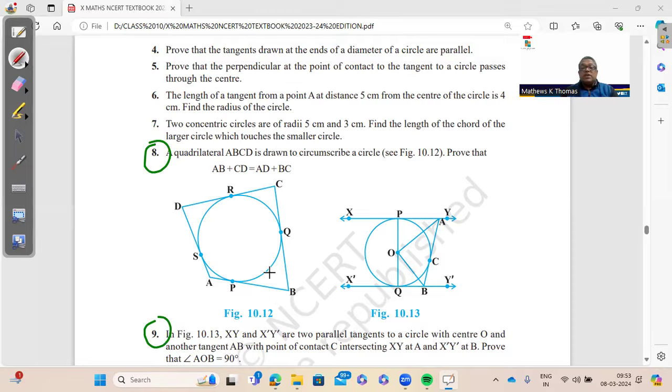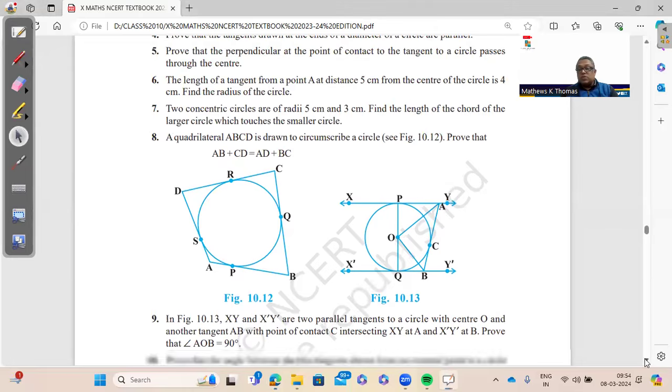Proving AB plus CD is AD plus BC. And this result also is used sometimes for a 1-marker. Suppose this is given 10, this is given 11, 12, this is 11. Find out BC. So you should know that the sum of the opposite sides AB plus CD is the same as AD plus BC. So kindly go through this question.